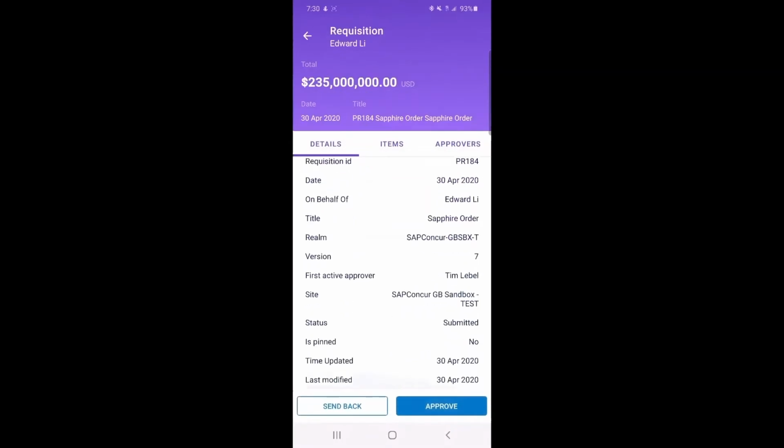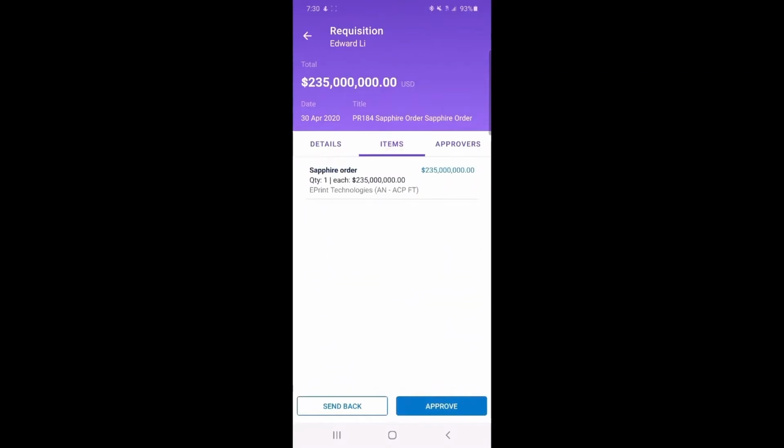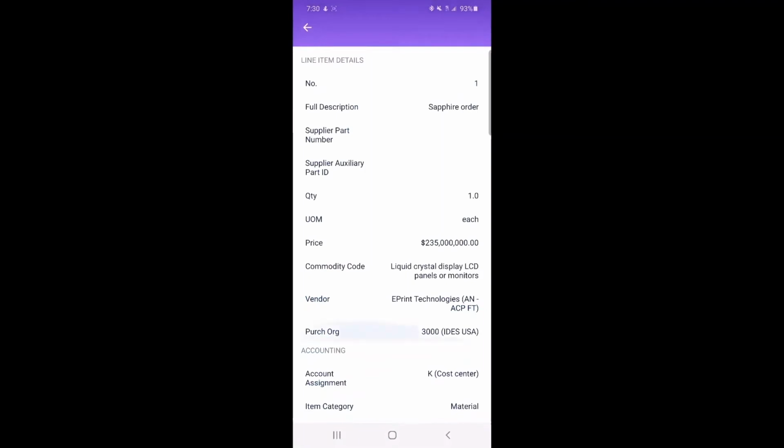We can see some details. Edward Lee raised it. It's for Sapphire order. I go look at the items and I go into the item. I can see that he's trying to purchase a display model for one of the booths, but there is clearly something wrong with that price at 235 million.